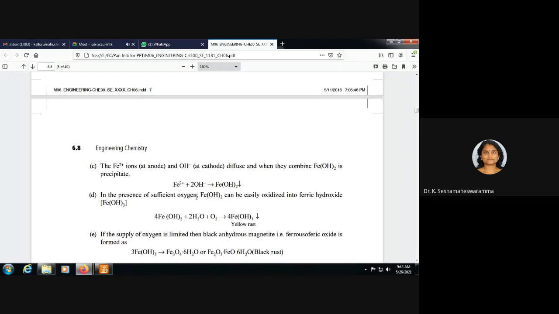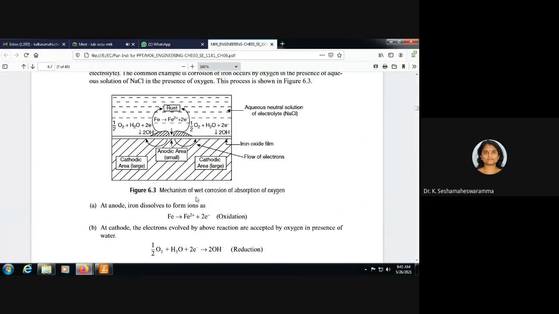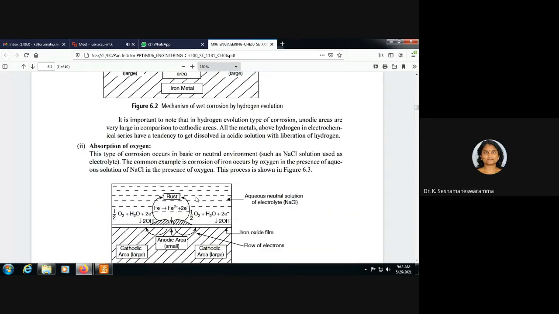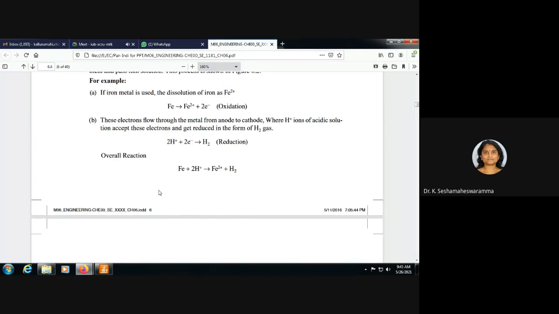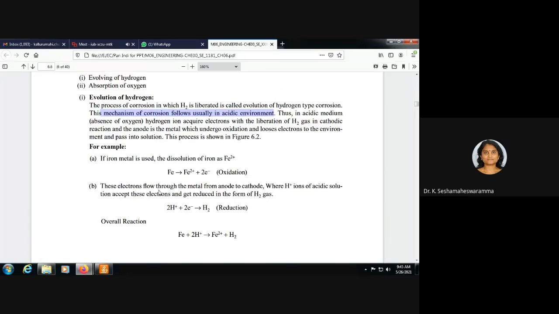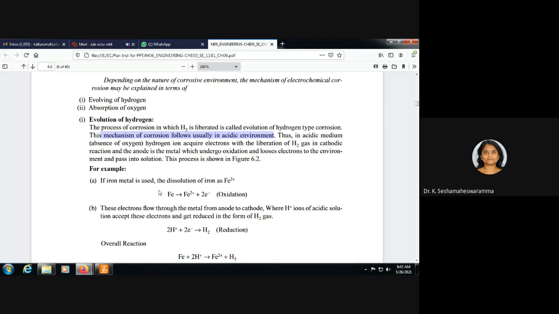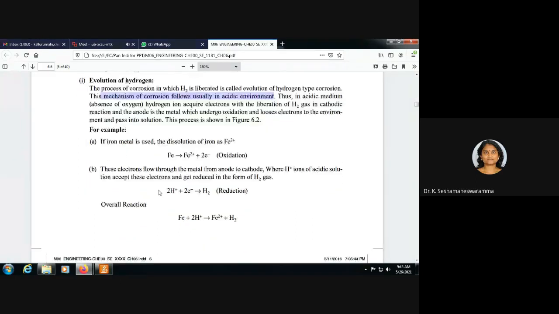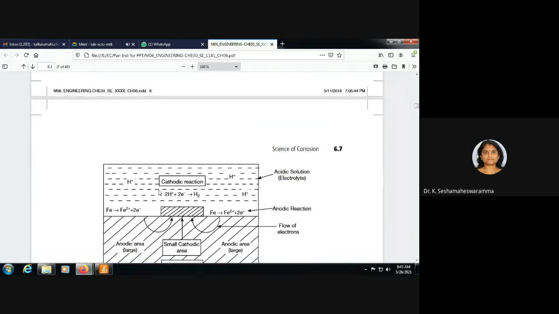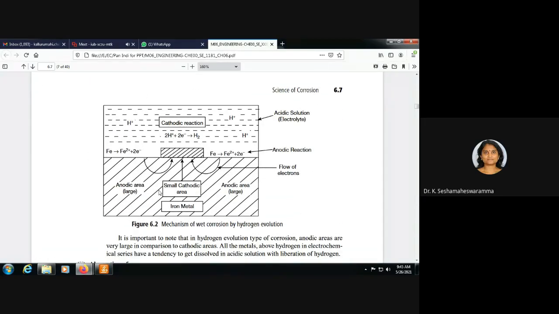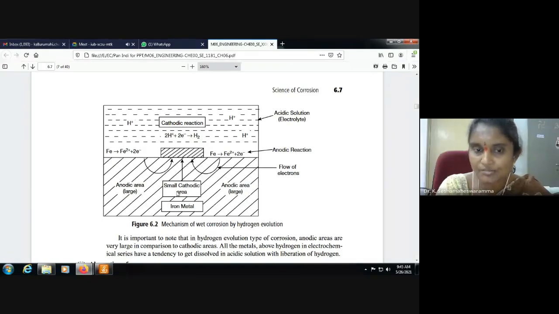So this is the electrochemical theory of corrosion, which proceeds in two ways. One is the evolution of hydrogen, where hydrogen is liberated. In this type of corrosion, the anodic area is large and the cathodic area is small.